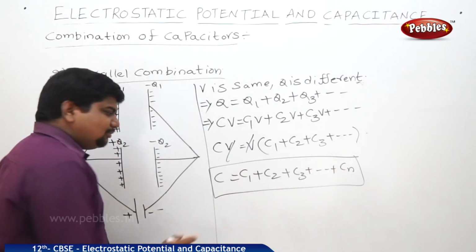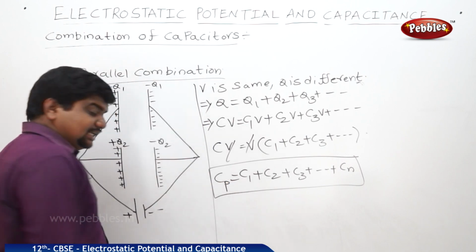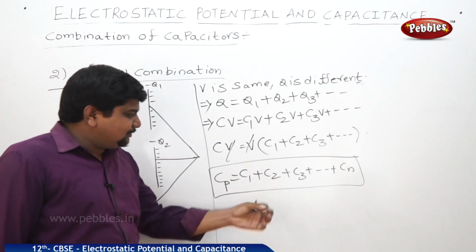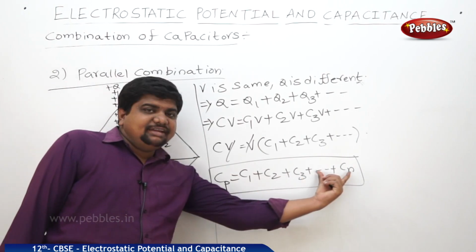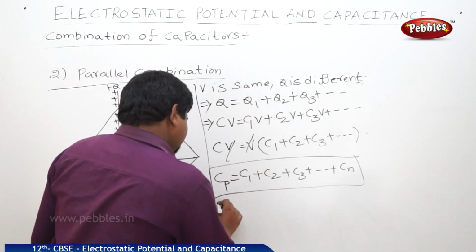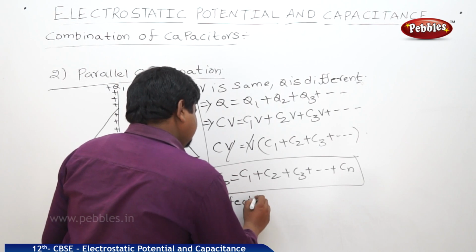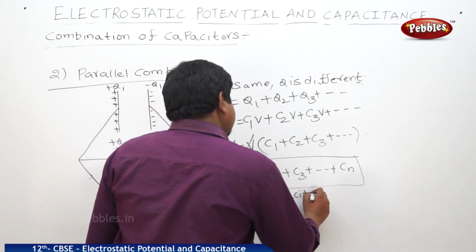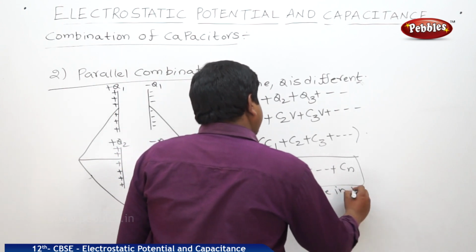So it is a parallel combination, that's why I am writing Cp. It means the effective capacitance in a parallel combination is equal to the sum of the individual capacitances.